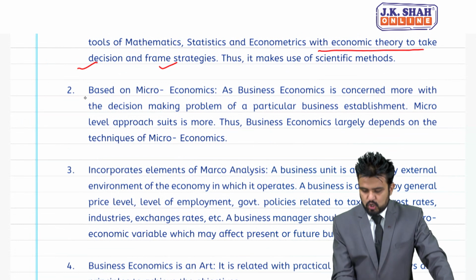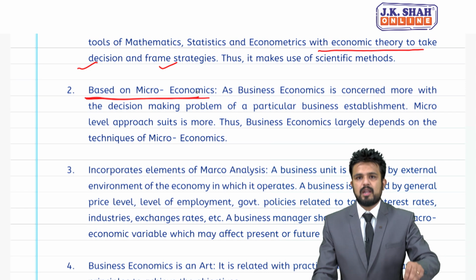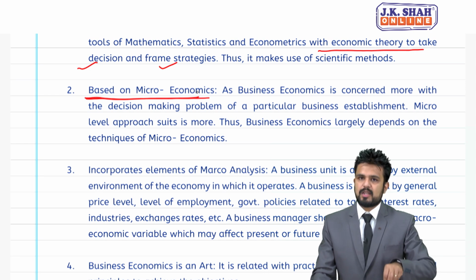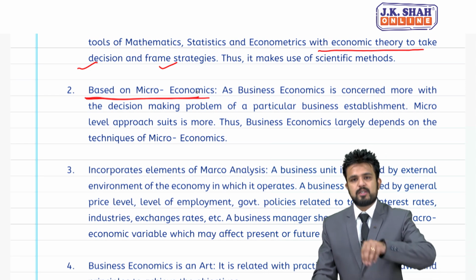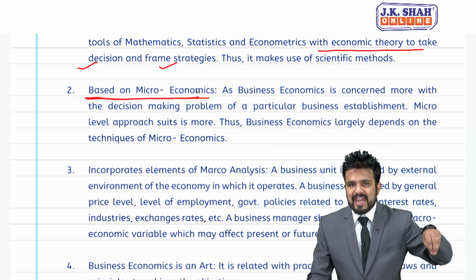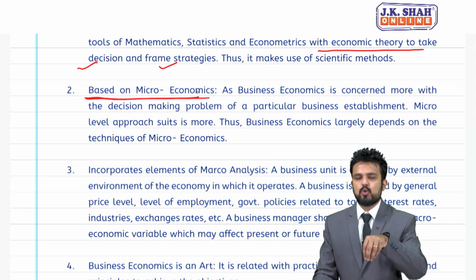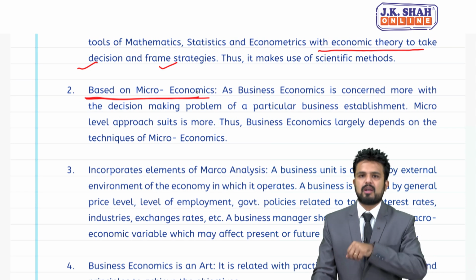Second point, based on microeconomics. So as I told you, business economics will study both micro as well as macro. Microeconomics basically talks about internal matters, internal issues, internal points about the company.